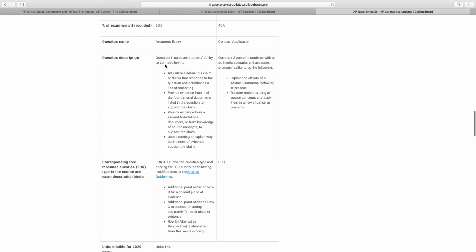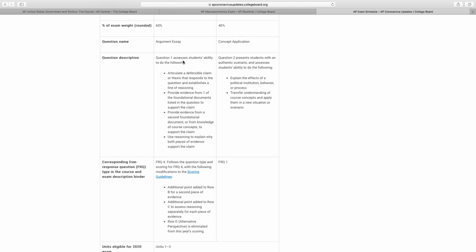They have altered, it looks like they have altered the rubric for the argumentation essay. They've cut it down. So that whole part where you're supposed to address the opposing side's argument and then refute it, you don't have to do that. It's got the thesis, one piece of evidence from a foundational document, another piece of evidence from a foundational document, or just simply your knowledge of the American political system, and then reasoning to explain why both support the claim.